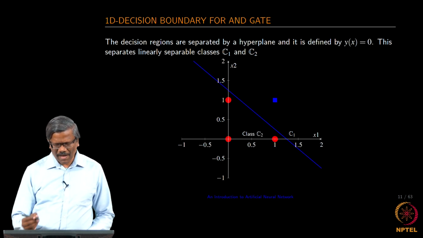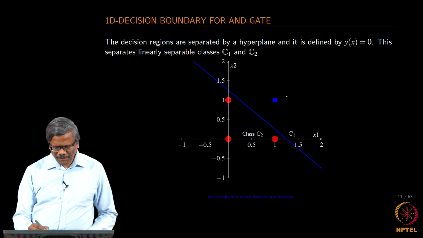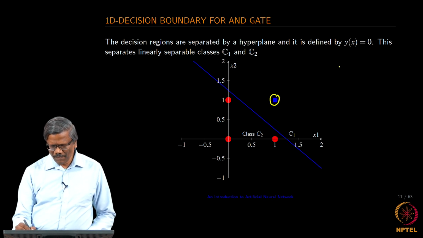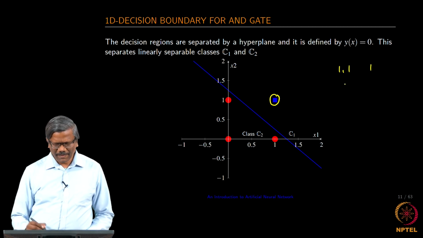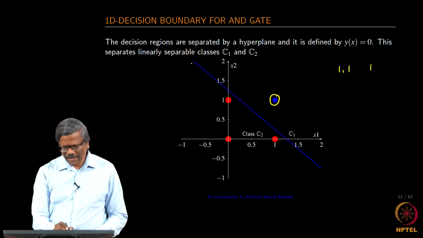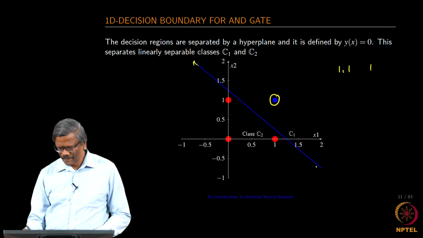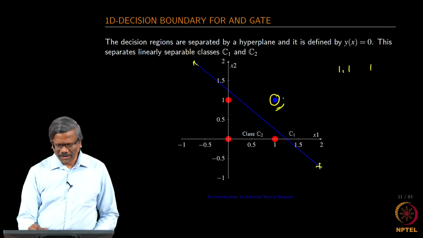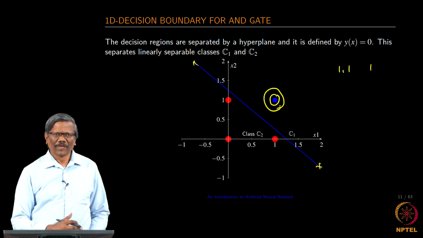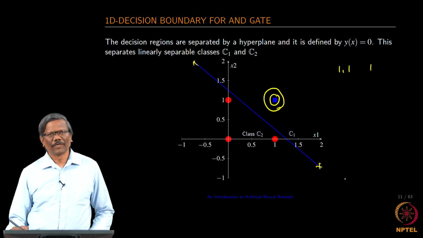So, this is AND, and we have 1 only for 1 comma 1, rest we have 0, right. So, again we are able to linearly separate this point from the other points. So, there is no problem for us.